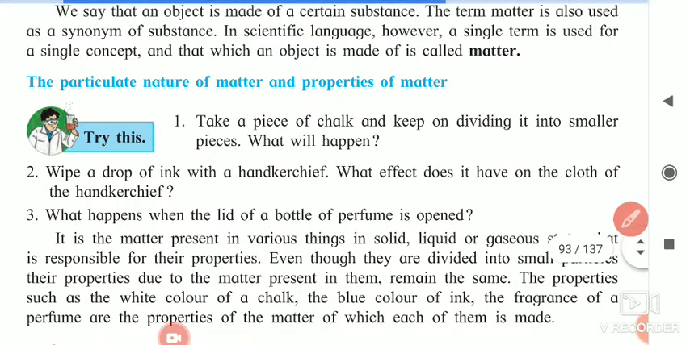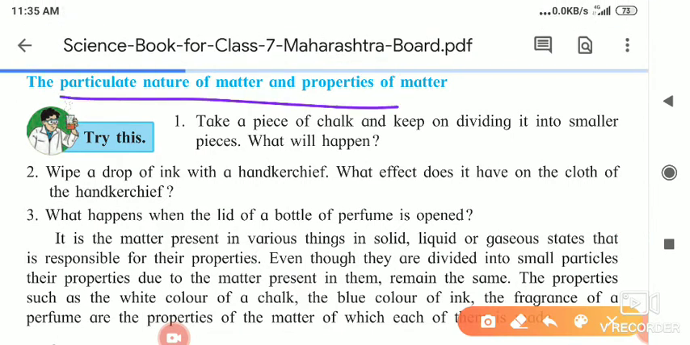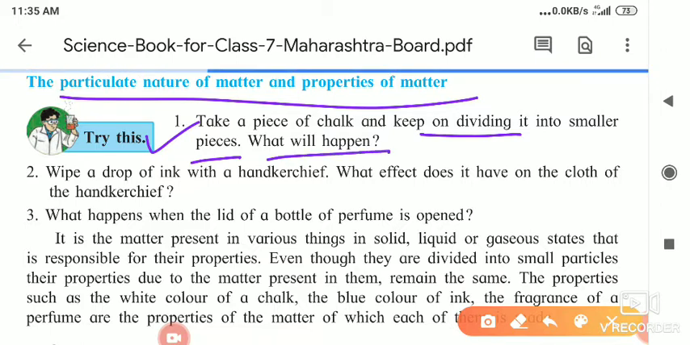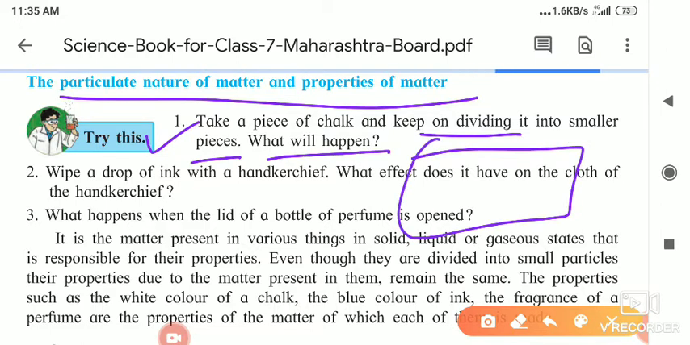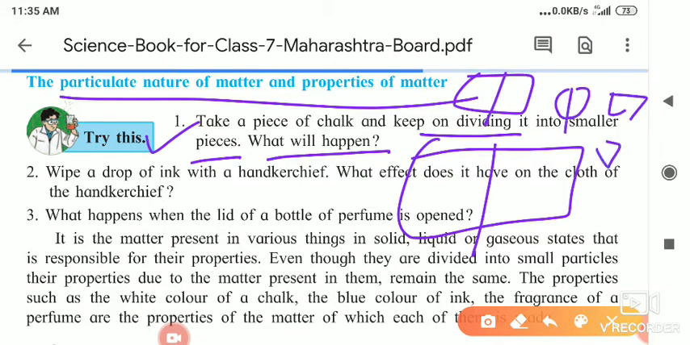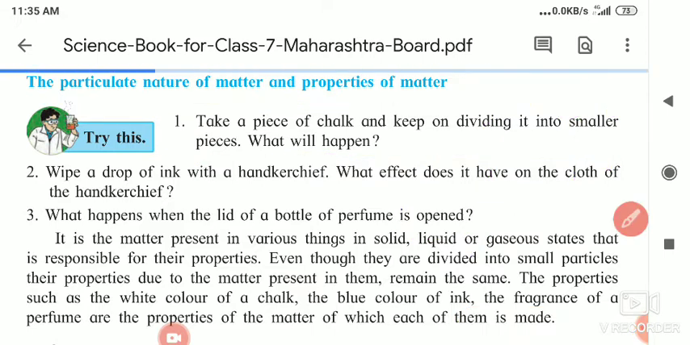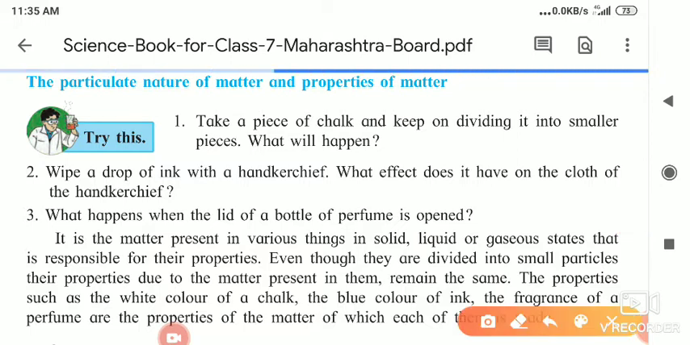Next is the particulate nature of matter and the properties of matter. Take a piece of chalk and keep dividing it into smaller pieces. Suppose we break this big chalk, it forms two pieces. Again we break it, it forms smaller ones. In this way a condition comes where we cannot divide the substance further, and that is called an atom, in Marathi we say anu or paramanu. It divides and redivides until you cannot divide it.